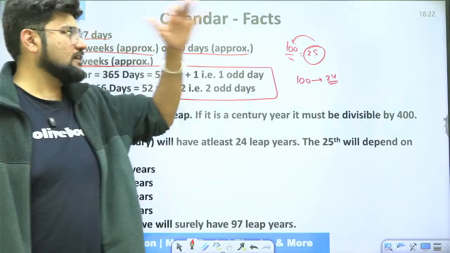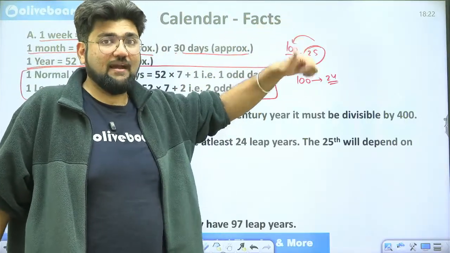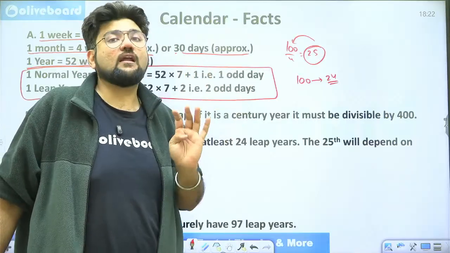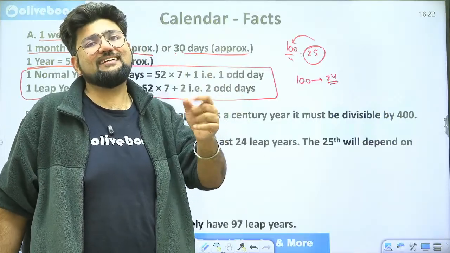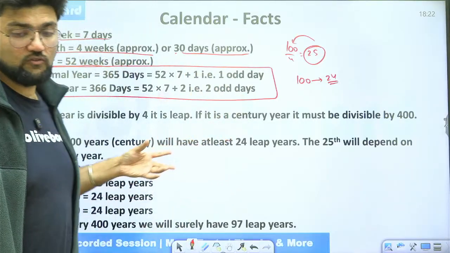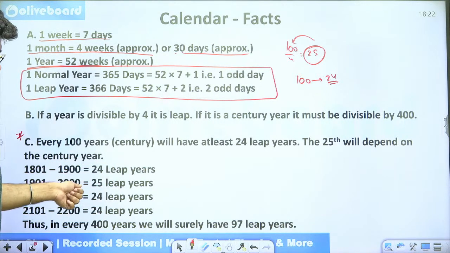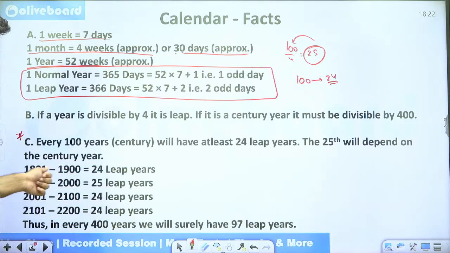So for 100 years, I might not have a definite answer. I might say 24 years, I might say 25 years. But every 400 years will definitely have 97 leap years. How? This is an example which you can see right here. I have divided these 400 years like this. So 1801 to 1900, this century year was not leap, hence 24 leap years. 1901 to 2000, this century year was leap, hence 25 leap years. 2001 to 2100, not leap, 24 leap years. 2101 to 2200, not leap, 24 leap years.